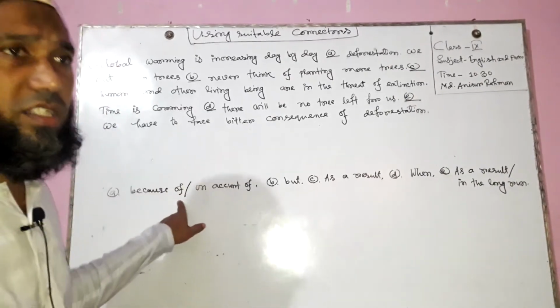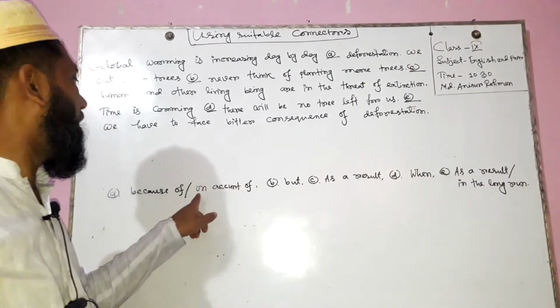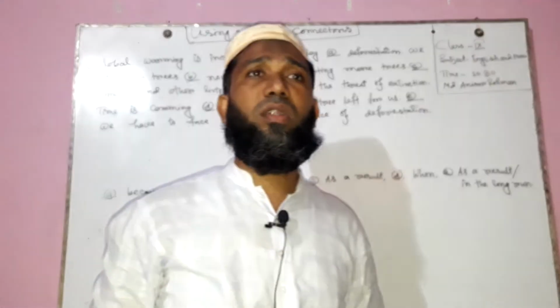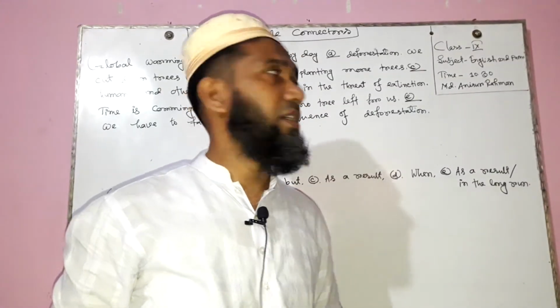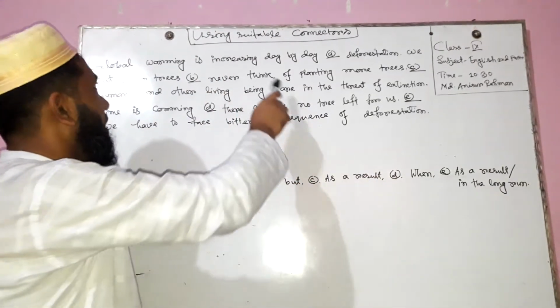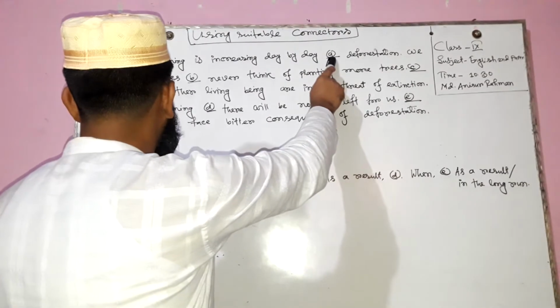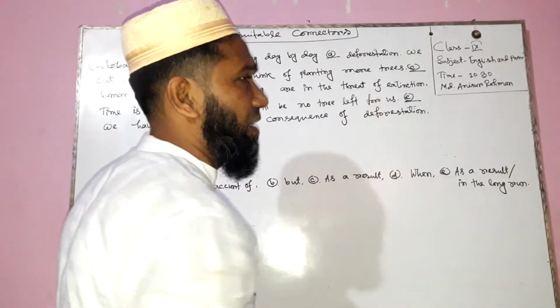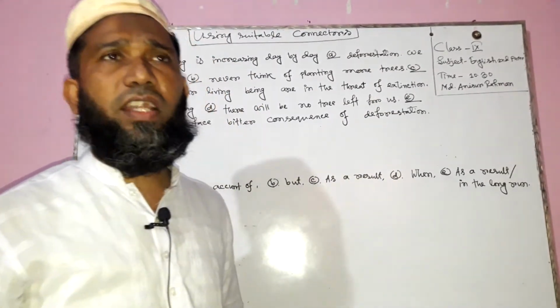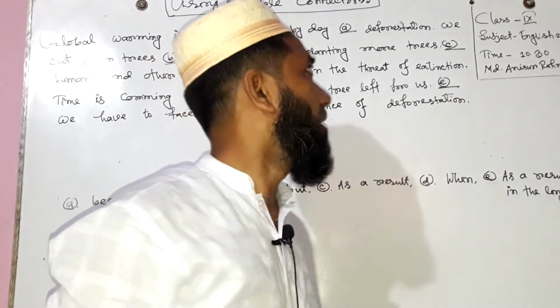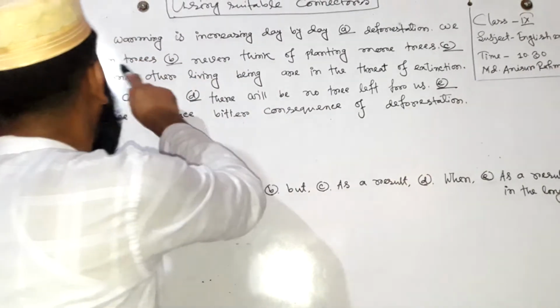These two connectors focus on reason or cause. And by which cause is global warming increasing? Because of deforestation. Deforestation means cutting and burning trees indiscriminately.